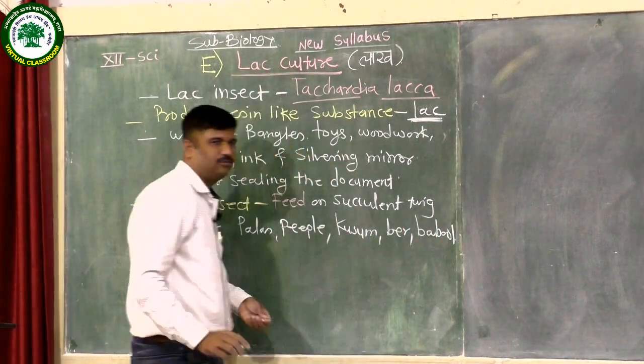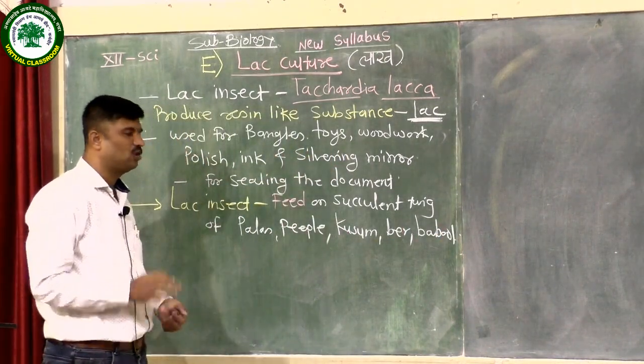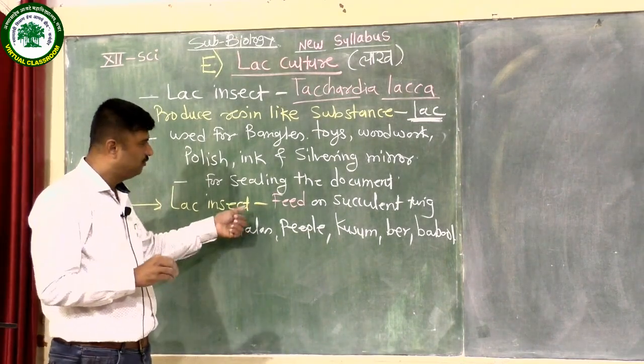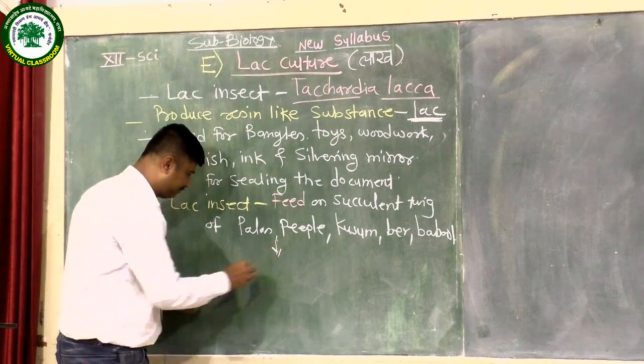These are the vernacular names of the plants. These are the five plants on whose succulent twigs this insect feeds, and